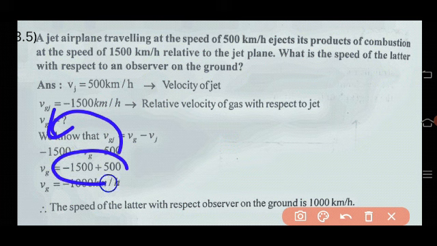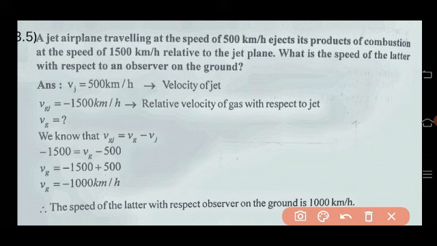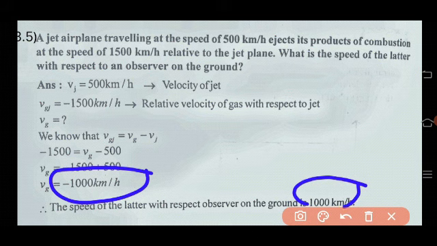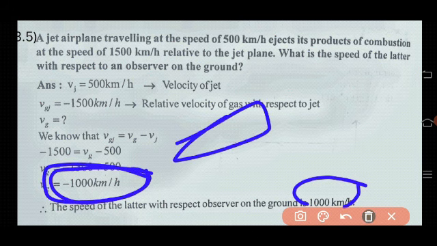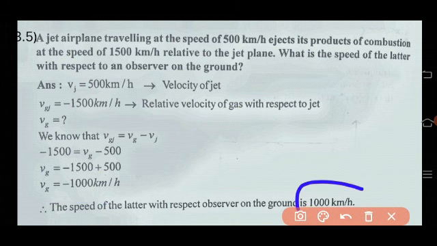You will get Vg equal to minus 1500 plus 500, that is minus 1000 km per hour. So this is the velocity of the gas, and that is in the negative direction. The speed of the gas with respect to an observer on the ground will be this much, that is 1000 km per hour. This negative is with respect to the jet only. So with respect to the ground, the person standing on the ground also observes this same velocity, with which the gas is moving in the backward direction.